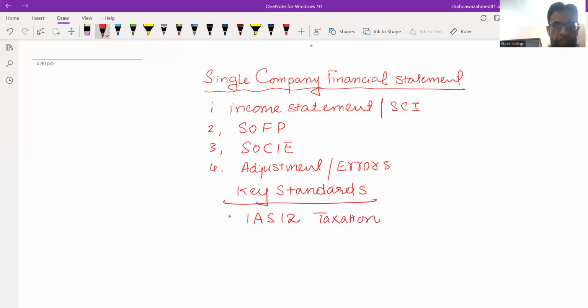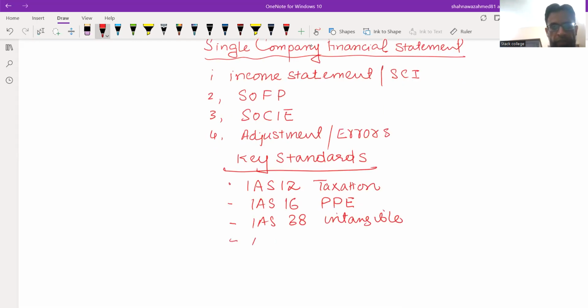Another issue is IAS 16, that is property, plant, and equipment, along with IAS 38, intangible assets. You have to learn these standards for this single company financial statement question.